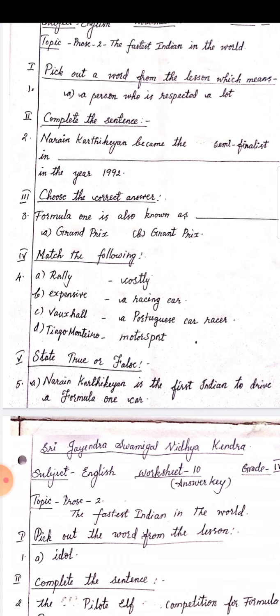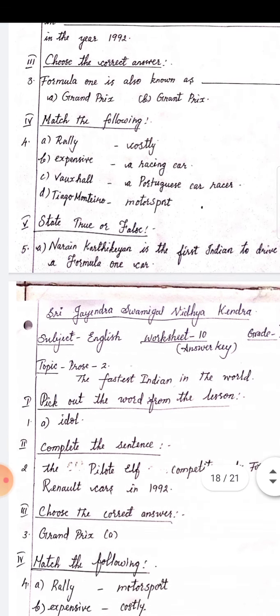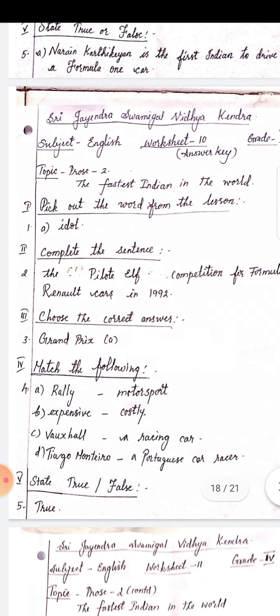Vauxhall, a racing car. Tiago Monteiro, a Portuguese car racer. Then true or false? Naren Karthikeyan is the first Indian to drive a Formula 1 car. Yes, true. Here are the answers.